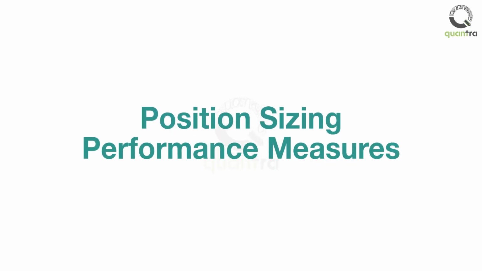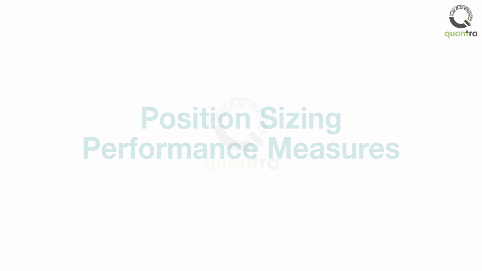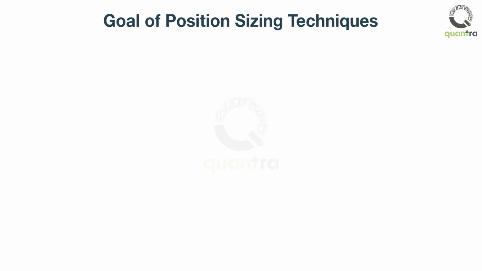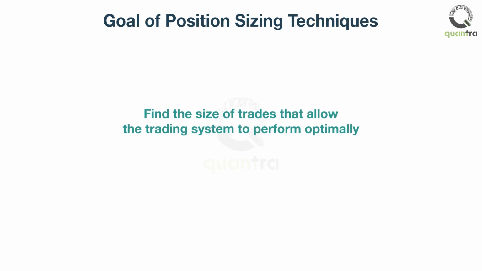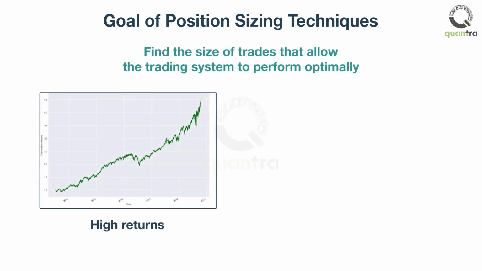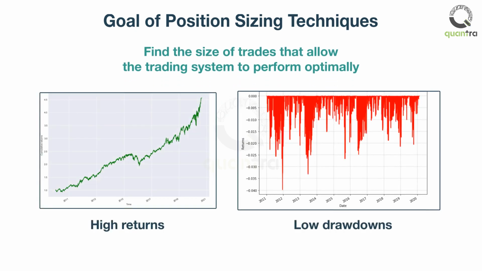Welcome to this video on common position sizing performance measures. The goal of the position sizing techniques is to find the size of trades that will allow the trading system to perform optimally. The size of trades is such that the trading account grows fast enough, and simultaneously, the risk of negative outcomes and higher drawdowns than necessary is minimized.